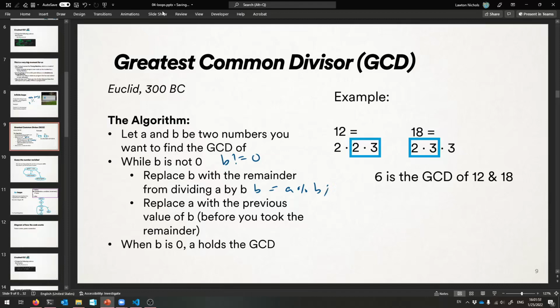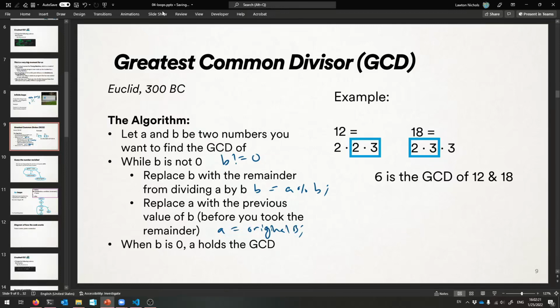And then we want to replace A with the previous value of B. This is just how the algorithm works. So A is the previous value of B before we took that remainder. It's the old version. It was this version, right? We're about to overwrite it, so we have to save it. So A is equal to that original B at the start of this iteration of the loop.